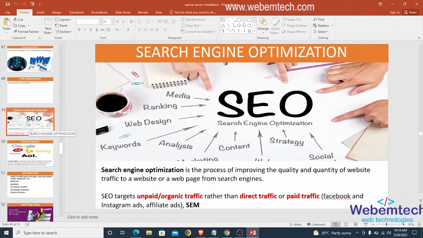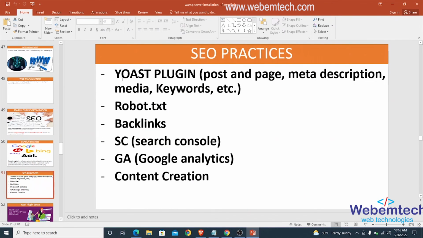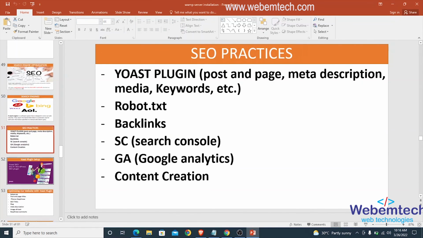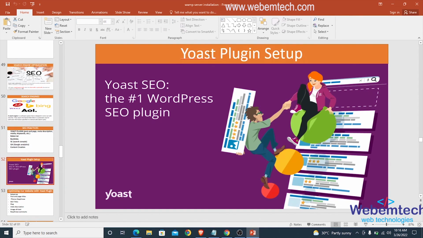Alright, so basically here these are the things we are going to be talking about under the search engine optimization. So we are going to be looking at these practices one after the other. The first is the use of Yoast plugin. The second is the addition of robots.txt. We talk about backlinks and the likes. Alright, so in the next section right here we'll be looking at how to set up the Yoast plugin. So see you at the next section.